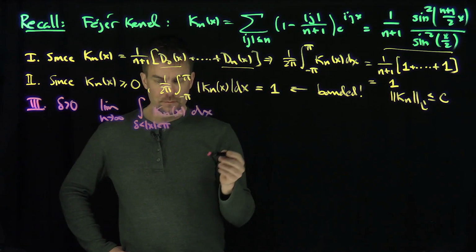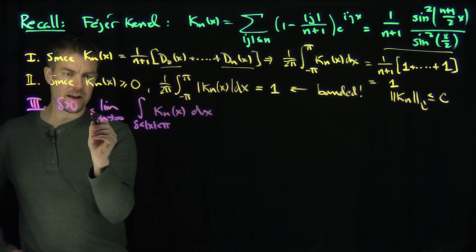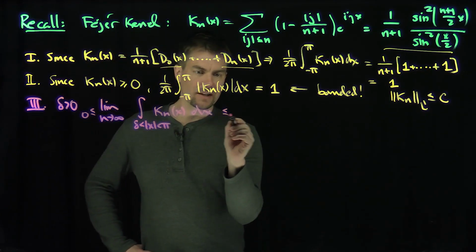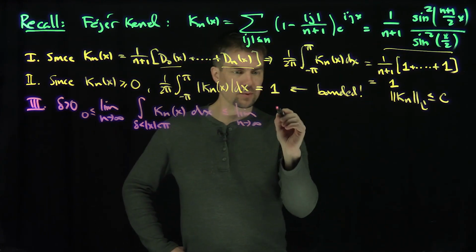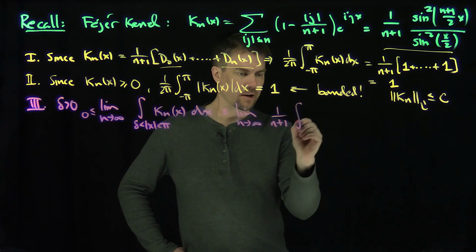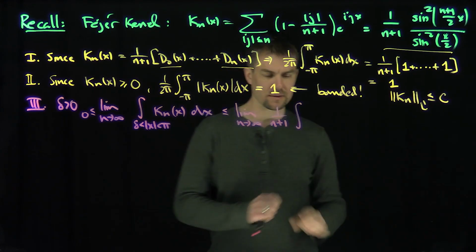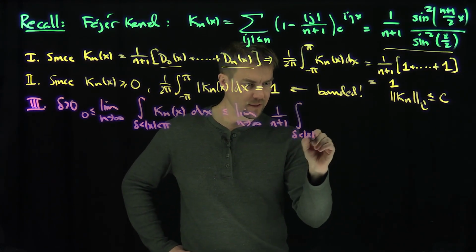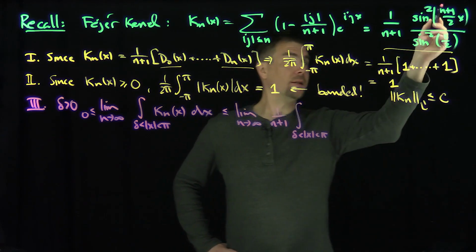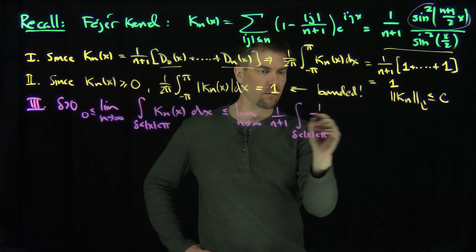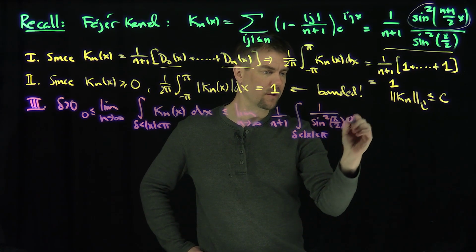Well, what can I say? I can say that this limit is clearly greater than or equal to 0 by the non-negativity. And this limit is less than or equal to the limit as n goes to infinity of, I'll pull that 1 over n plus 1 out, then the integral over the range that is bigger than delta, delta less than x less than pi. Now, what will I have over here? I'm going to replace this. I can bound this numerator, since it is no more than 1. So this is 1 over just the sine squared of x over 2 dx.